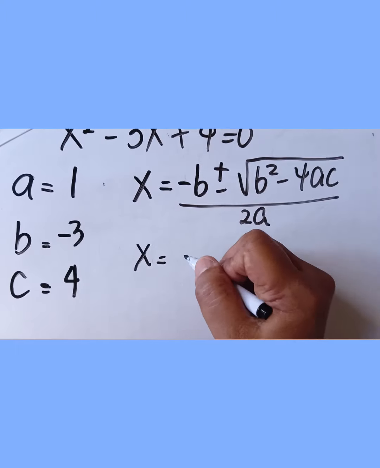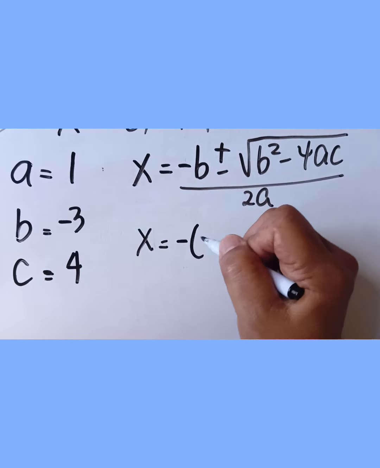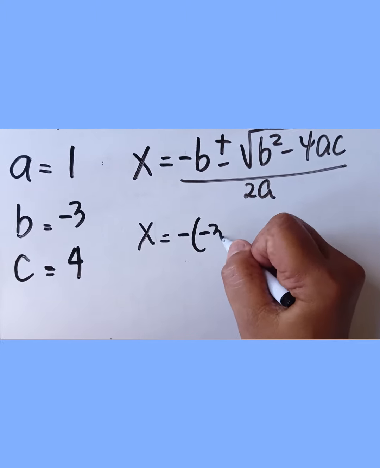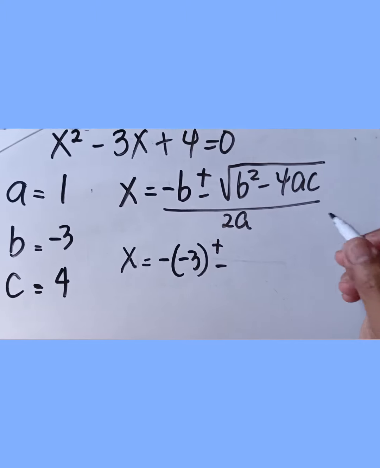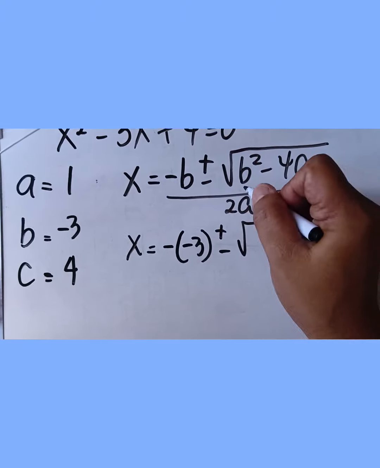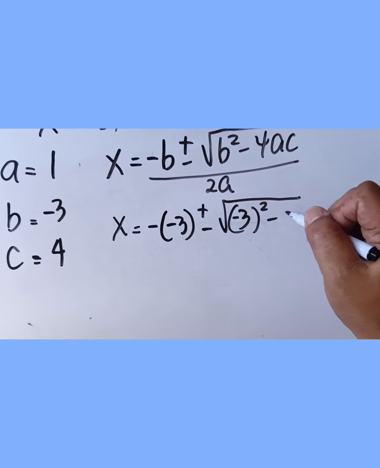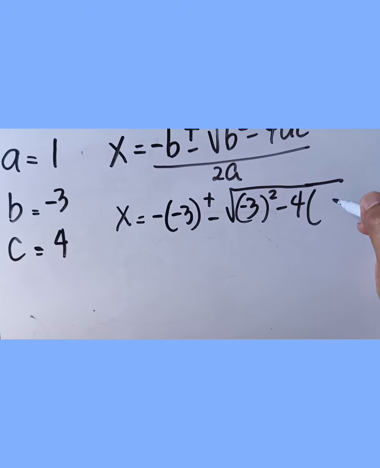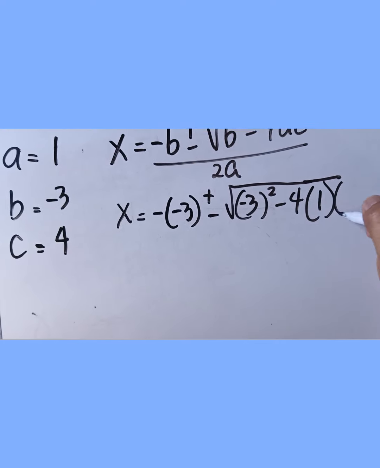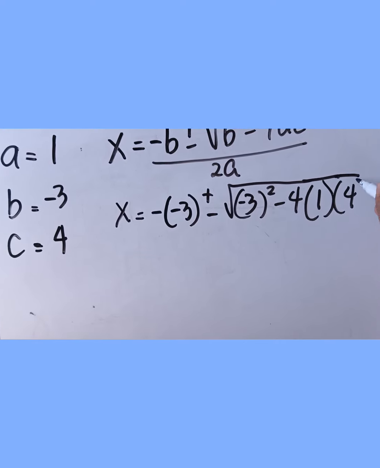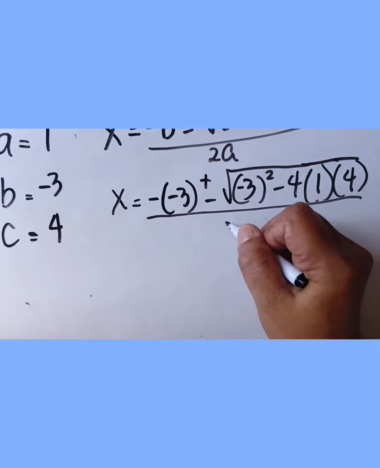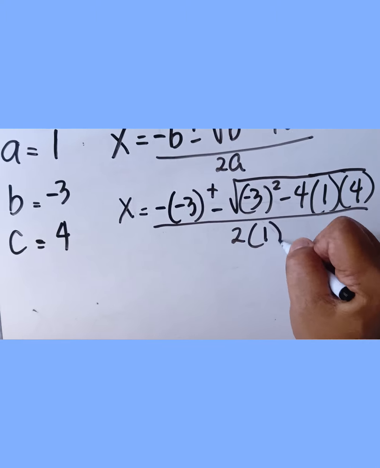So our x here is negative times our b, which is negative 3, plus minus square root of b squared, which is negative 3 squared, minus 4 times our a, which is 1, times our c, which is positive 4, over 2 times our a.